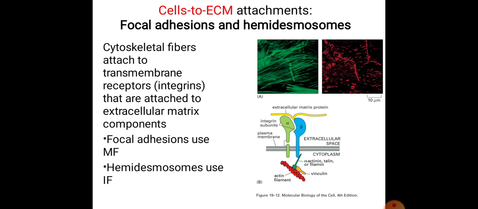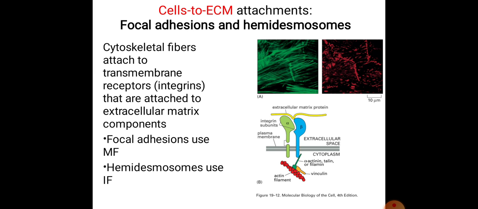Now after this we will go for the next. It is called cell to matrix attachments: focal adhesions and hemidesmosomes. Now hemidesmosomes we will discuss. In this, the cytoskeleton fibers are attached to the transmembrane proteins or receptors, also called integrins, that are attached to the extracellular matrix components.